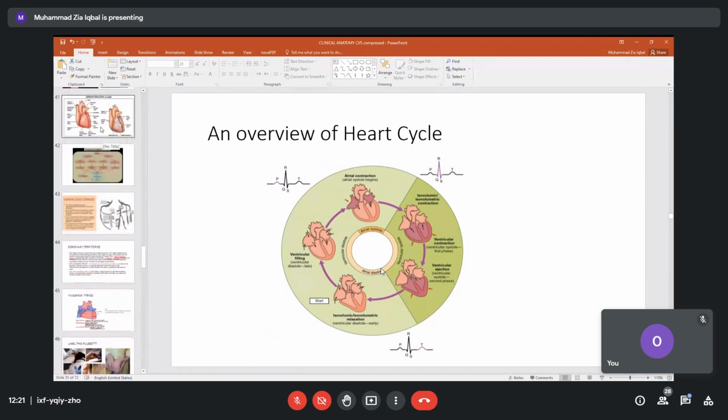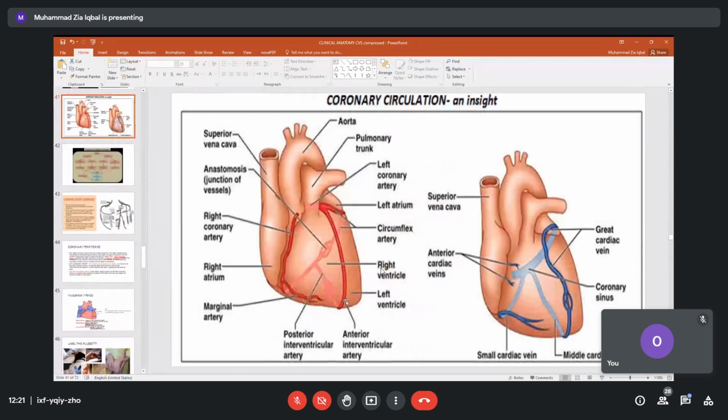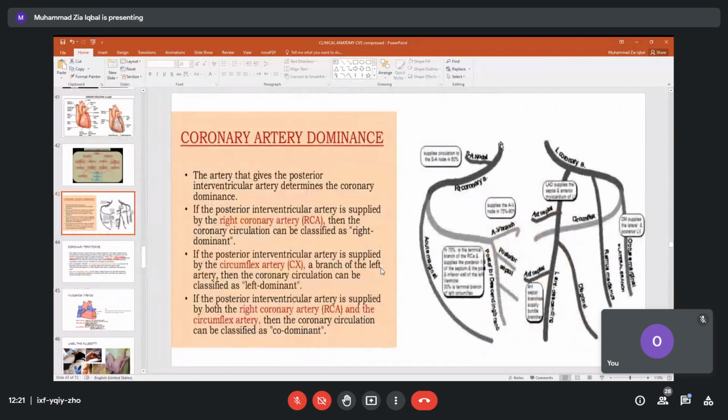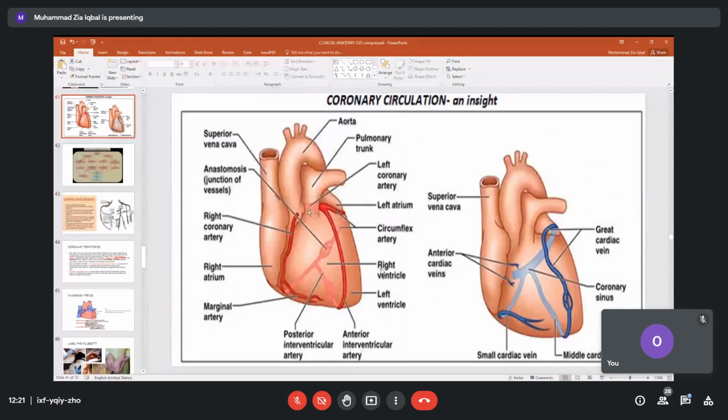Before this, we also see over here that we have to remember the normal blood supply. When we see these two vessels, the coronary arteries, right coronary and left coronary, they start as branches of the ascending aorta from here. This is the right and this is the left.